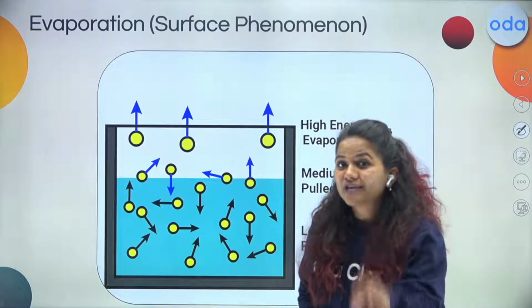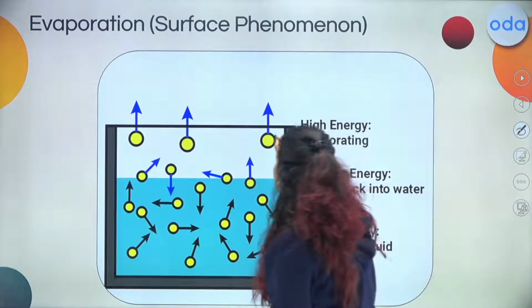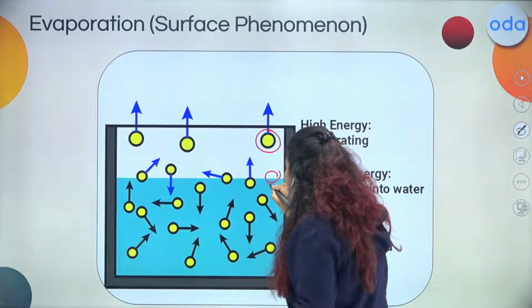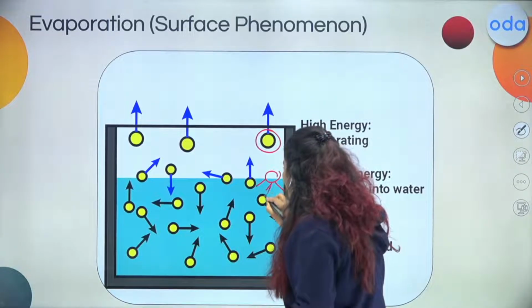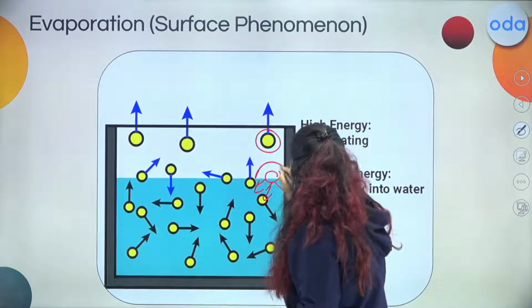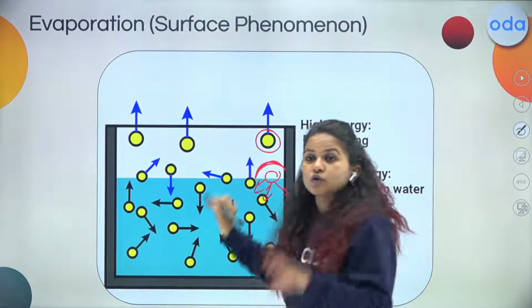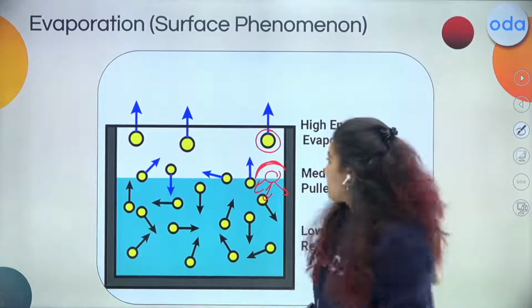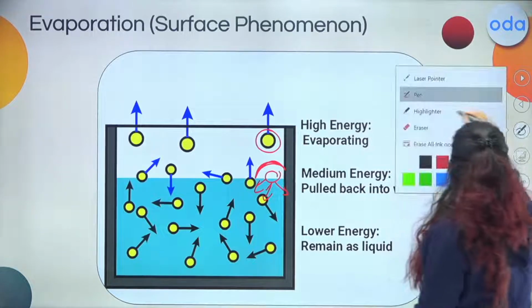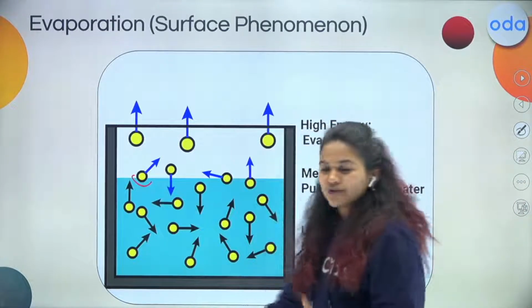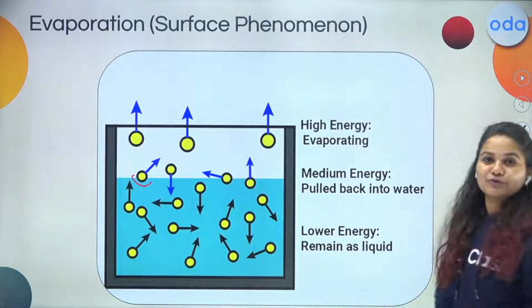The same thing happens with the water molecule. The surface molecules are pulled only by the molecules which are below the surface. The other side is free, so these molecules are prone to evaporate first because they are pulled in only one direction, that is this part. All right, I hope you are able to understand this.